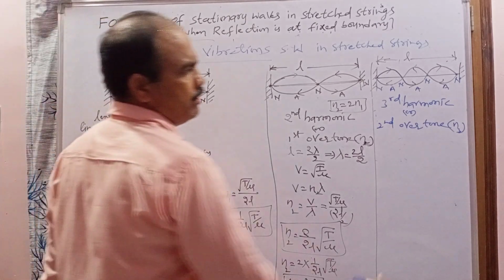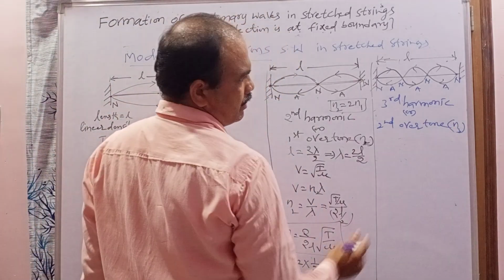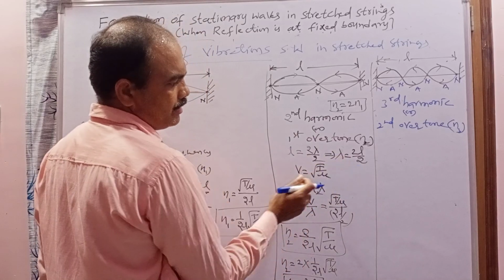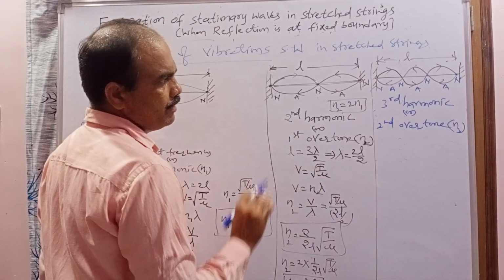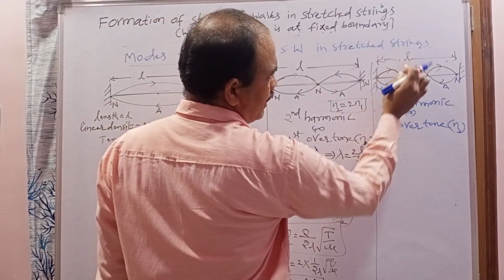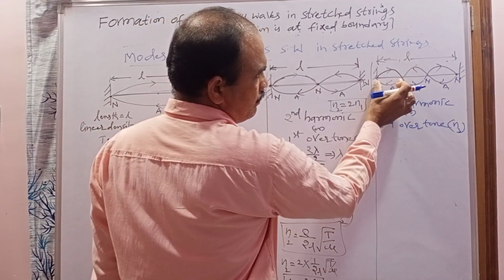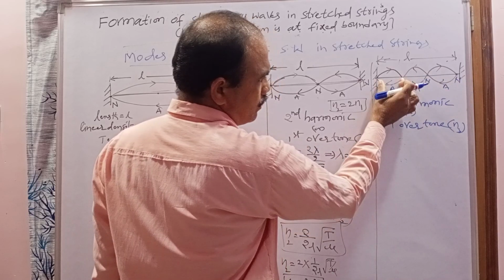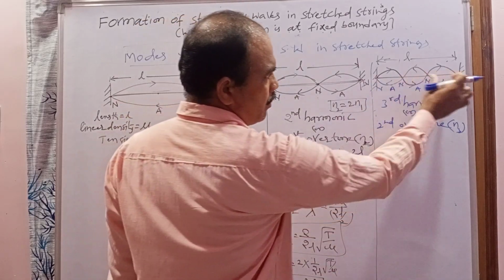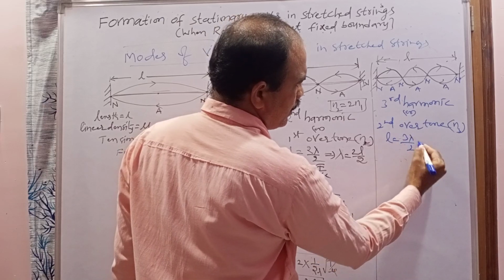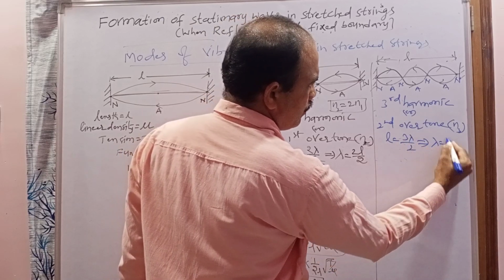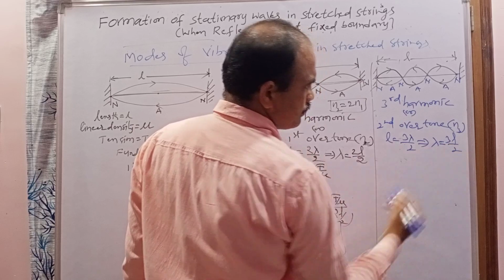Now I have to write the formula for this N3. To find that, first find the wavelength and velocity. Then by using V equal to N lambda, when we simplify, you get the frequency. First of all, I am writing the length in terms of lambda. This is the first loop, this is the second loop, this is the third loop. One loop is how much? Lambda by 2. Here how many loops are there? 3 loops. So L is equal to 3 lambda by 2. From this, lambda equal to 3L by 2.